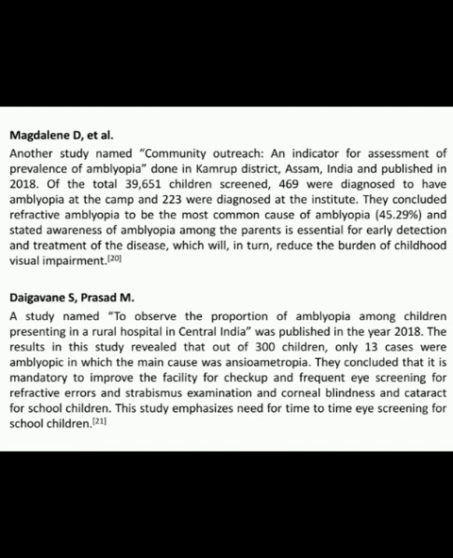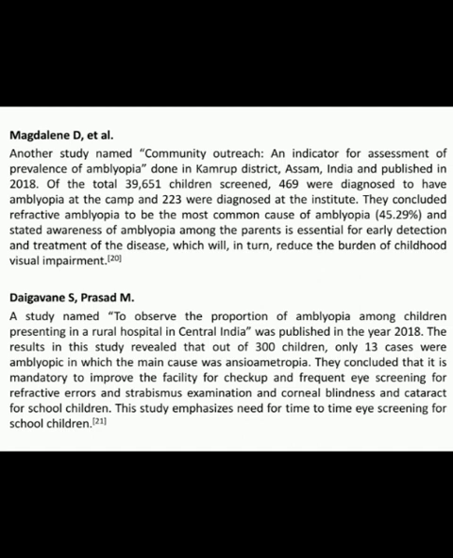In their study, 39,651 children were screened, in which 469 were diagnosed to have amblyopia at the camp and 223 were diagnosed at the institute. They concluded refractive amblyopia to be the most common cause of amblyopia and stated awareness of amblyopia among the parents is essential for early detection and treatment of the disease.